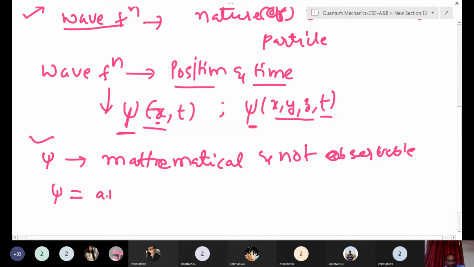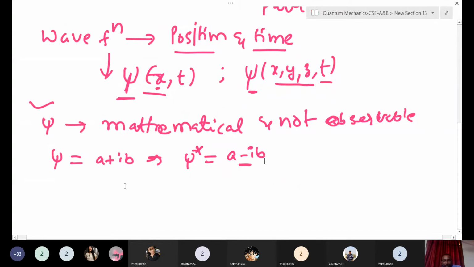The wave function can also be a complex function. If psi is a plus ib, then psi star, the complex conjugate of this wave function, is a minus ib. It is a mathematical function and not observable.